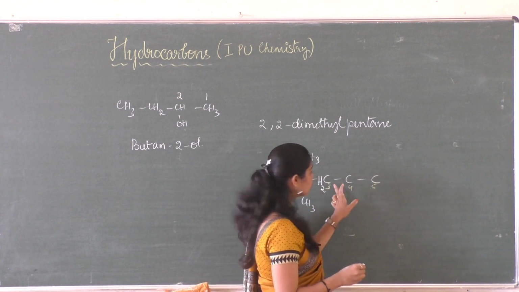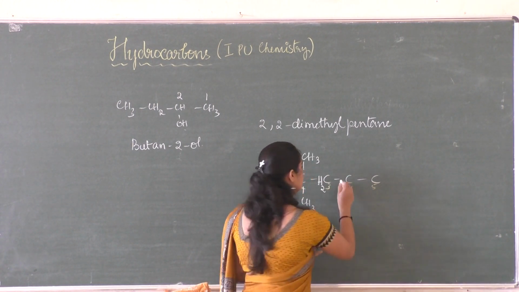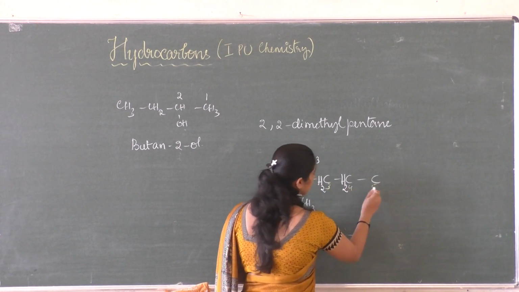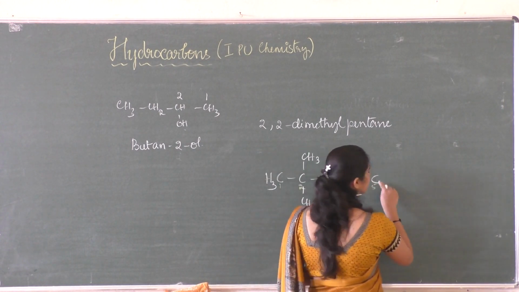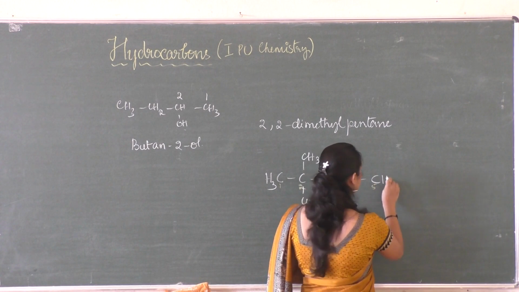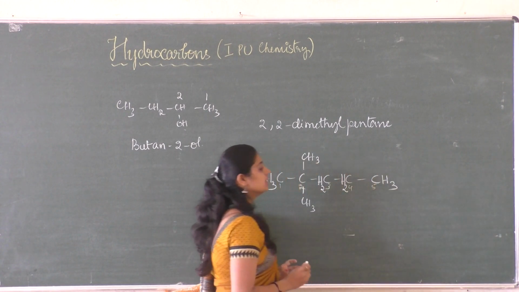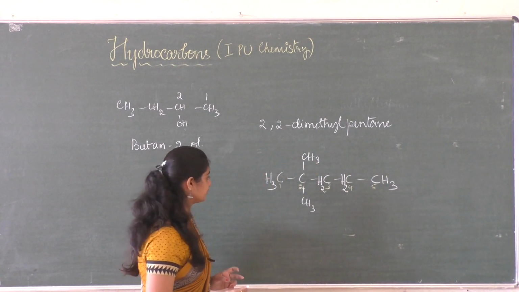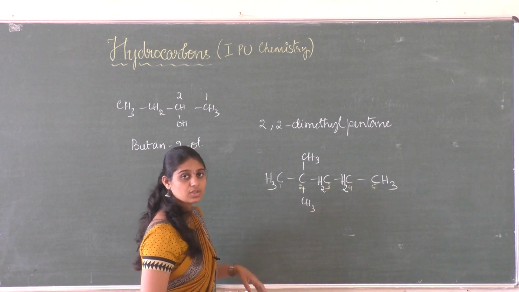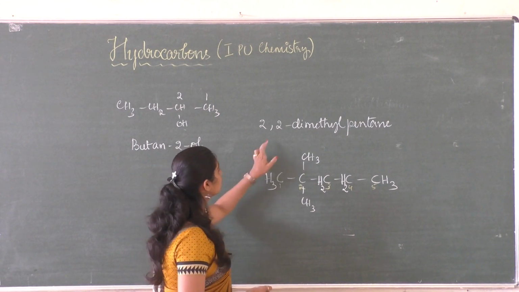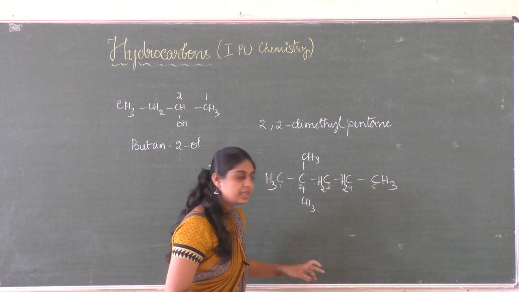Then for this again 2 bonds have been satisfied, so it is H2 again, and for this only one bond, the valency of carbon is 4, so therefore it is satisfied by attaching 3 hydrogen atoms. So this will be the structure of the 2,2 dimethyl pentane.